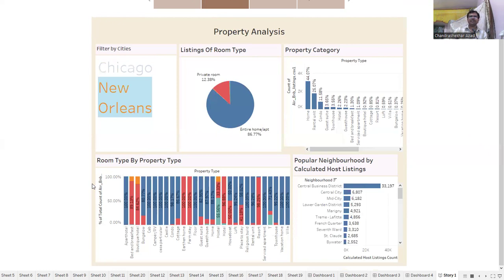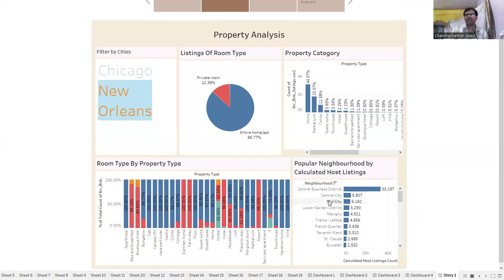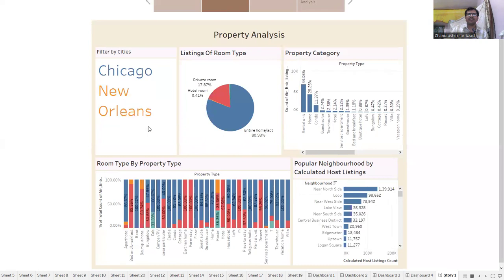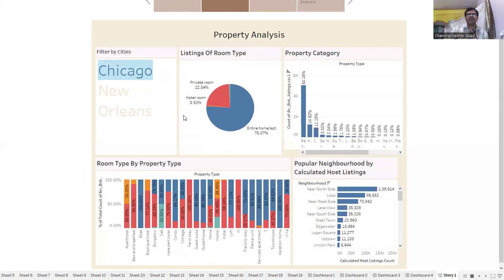And here the room type by property type: most of the property types have either entire home apartments or private rooms available. Here the most active neighborhoods are Central Business District, Central City, Mid City, Lower Garden District. These are the most popular or most active neighborhoods present in the city of New Orleans. So overall, Chicago has more private rooms available than New Orleans.